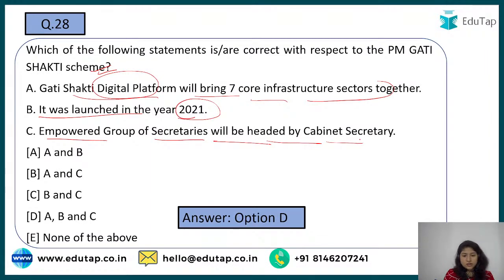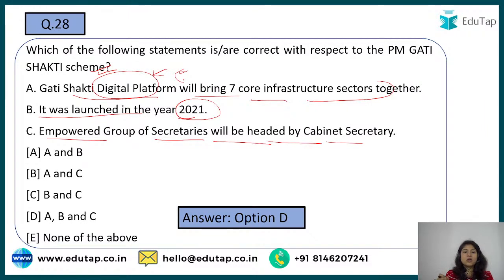Here, all are true. If you think for yourself, if so many infrastructure programs are coming together, there should be a proper digital platform. The basic essence of Gati Shakti was that usually the Ministry of Roadways would make roads in a particular area, and then the Ministry of Communication would come, dig those roads, and put optical fibers underneath the road.